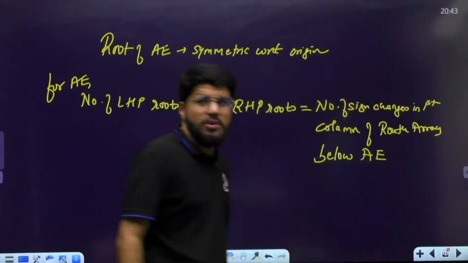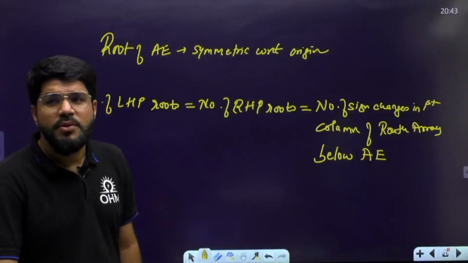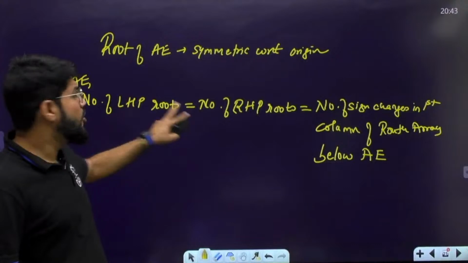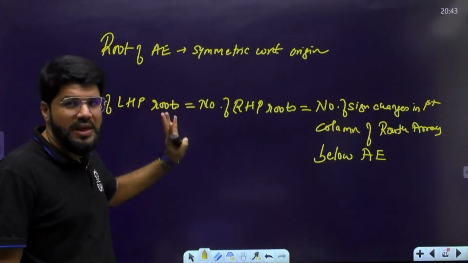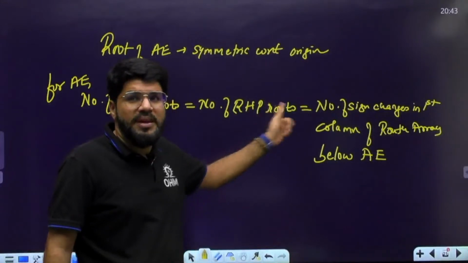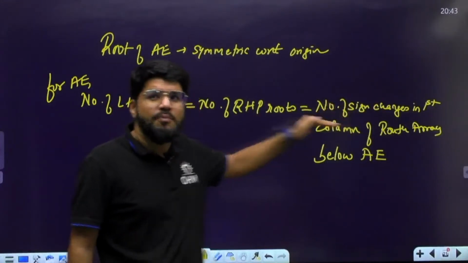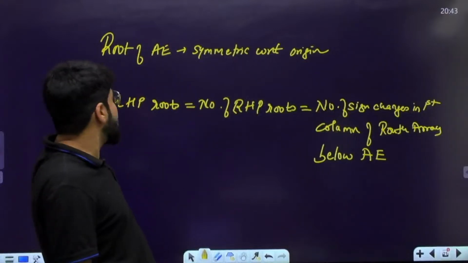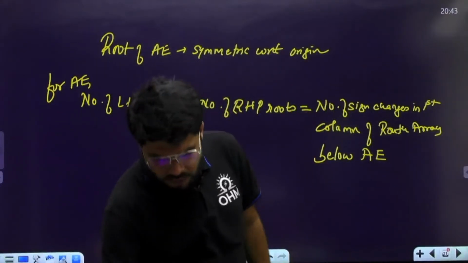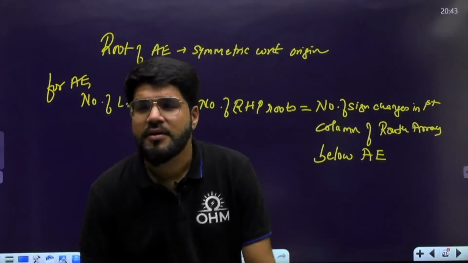Only below the auxiliary equation, because I am interested in roots of the auxiliary equation. How many LHP and how many RHP? They will be equal. The number of RHP roots is given by the number of sign changes in the first column, but I am only interested in RHP roots of the auxiliary equation, so the number of sign changes below the auxiliary equation.